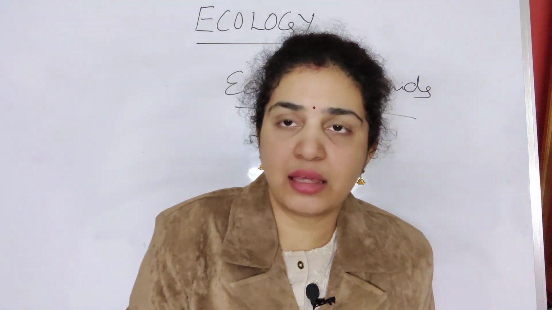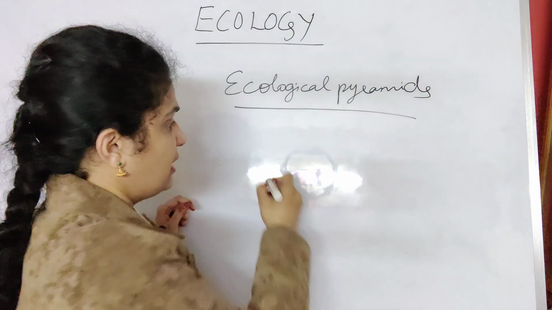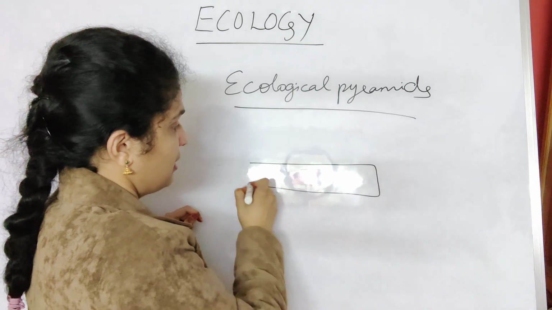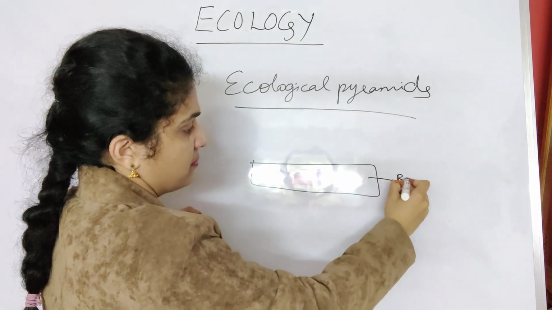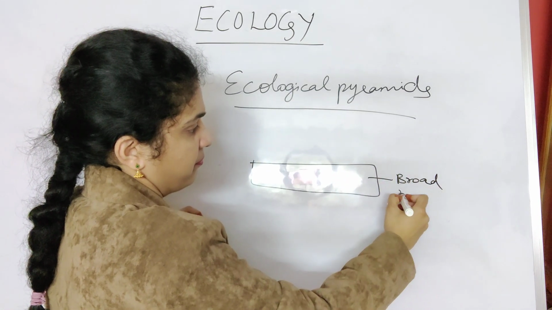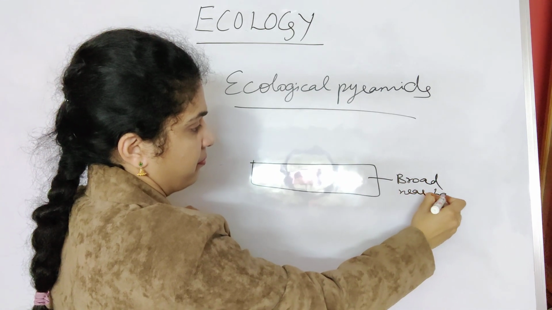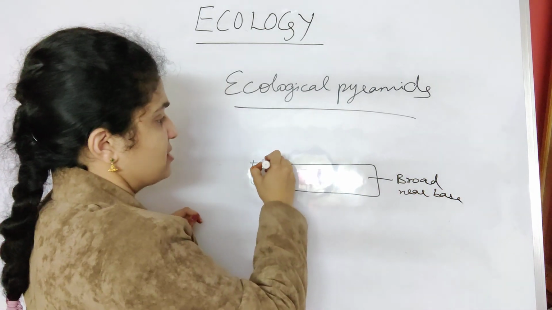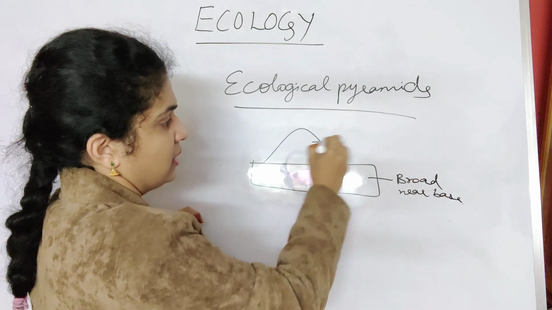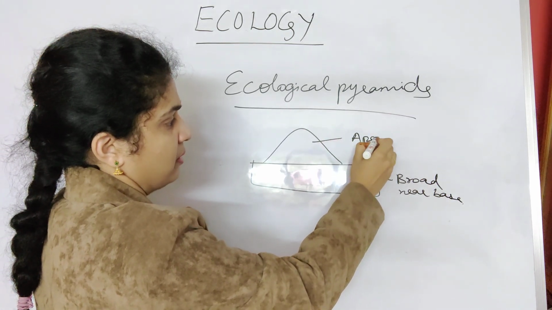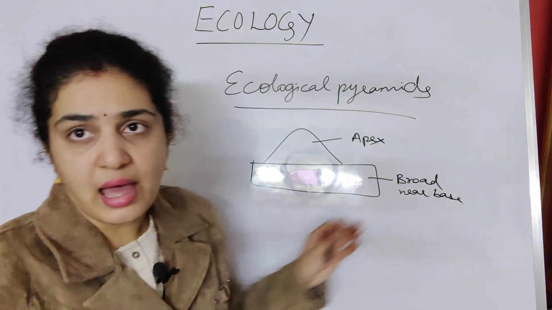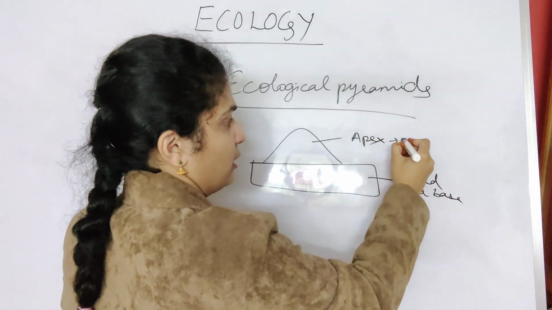They appear in a triangle shape. Near the base it is broad, and when it comes up near the apex, it becomes narrow.